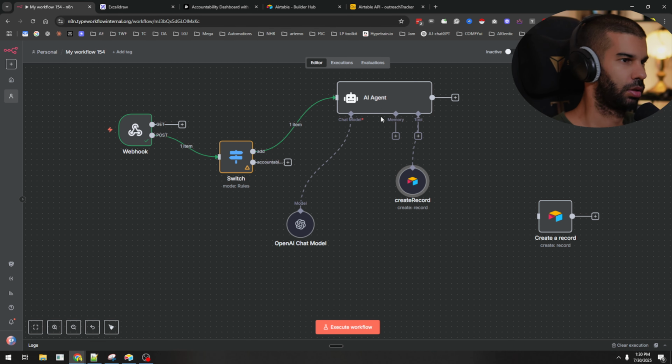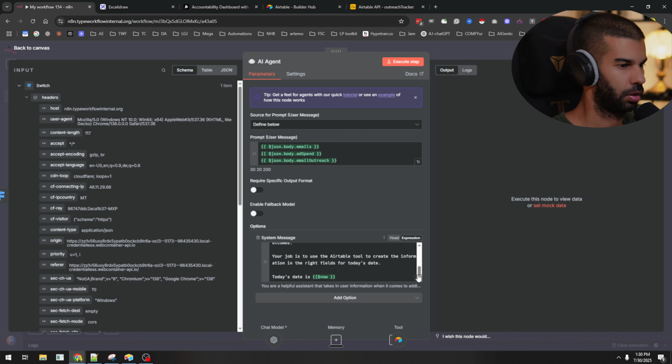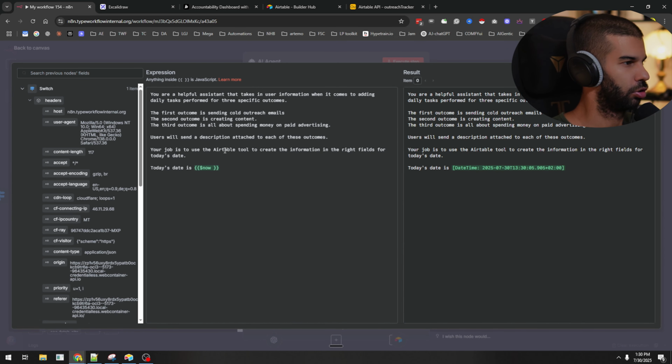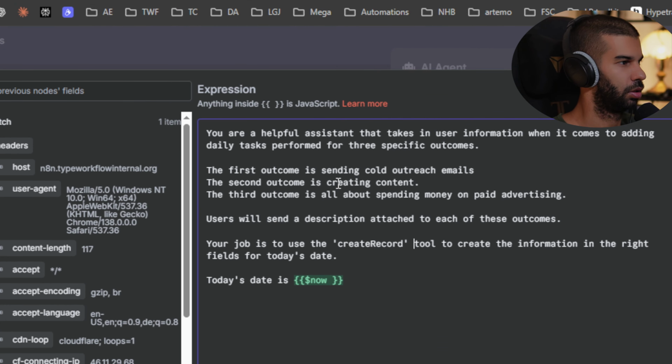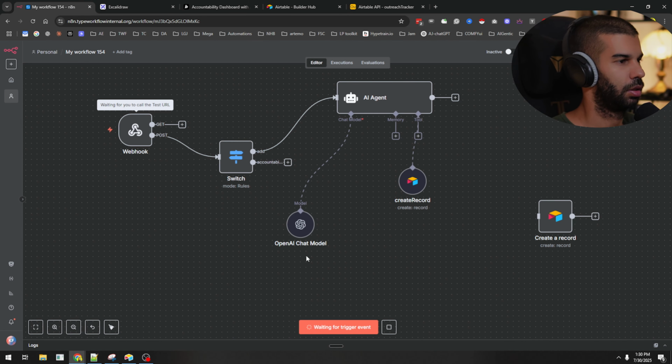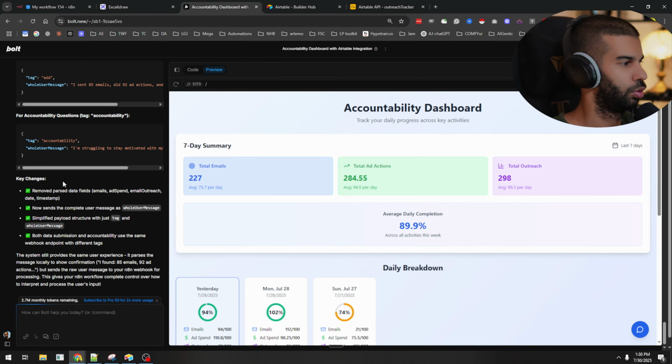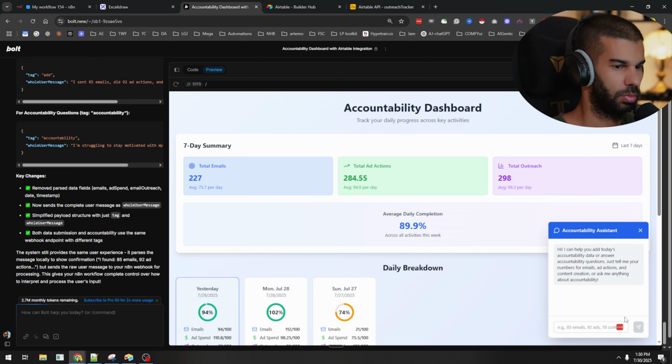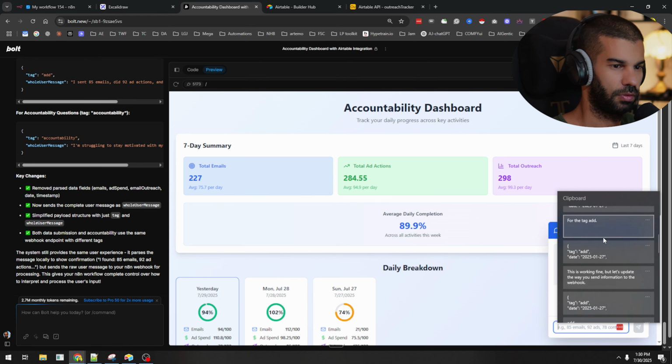Let's copy this. Let's go back here and let's update the system prompt to say your job is to use the Airtable, let's say the create record tool, to create information in the right fields for today's date. And then we're sending today's date right there. Save this, execute the workflow. Let's go back to Bolt, who's now saying should be fine. And let's send the same information to our Airtable.